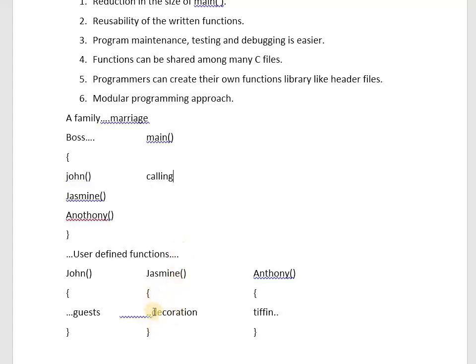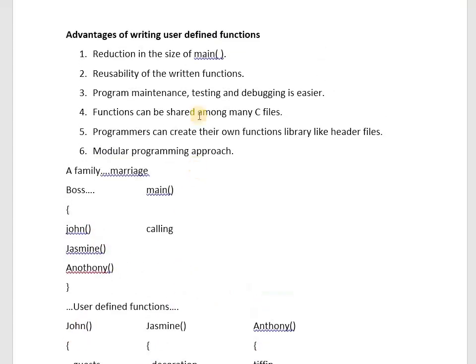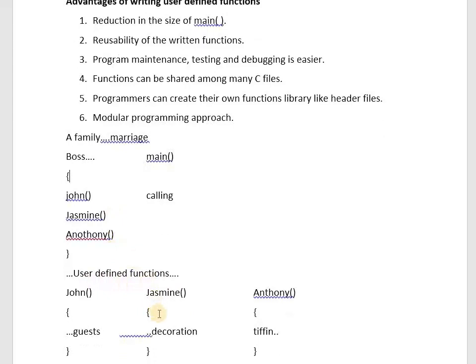If something goes wrong with the stage decoration, the problem is with Jasmine only. If something goes wrong with the tiffin arrangement, the problem is with Anthony only. If guest-related problems occur, the problem is with John only. It is very easy to remove the errors. The process of debugging will be easier. Testing will be easier. Maintenance will be easier. John, everything okay? Yes, sir. Jasmine, okay. Anthony, okay.